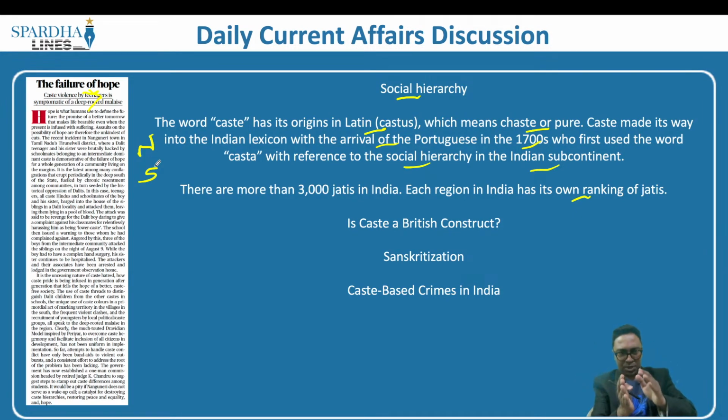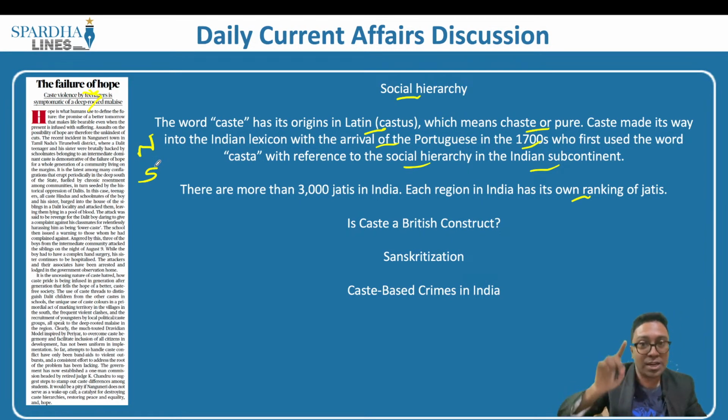Before the British came into the picture, the caste system in India was more fluid in nature. But when the British came into India, they wanted to break India and also ensure that their own policies were in place. So what did they do? They made it more rigid as well. The original idea was more fluid, so people were able to move about. But the British came up with a schedule, they started associating people with a particular caste, and it became far more rigid.